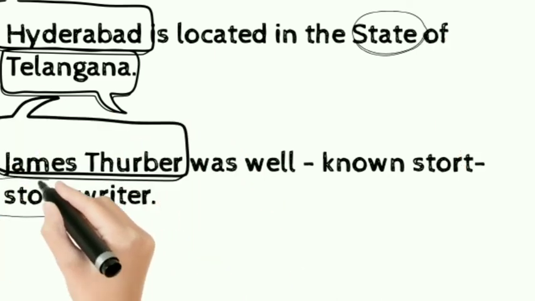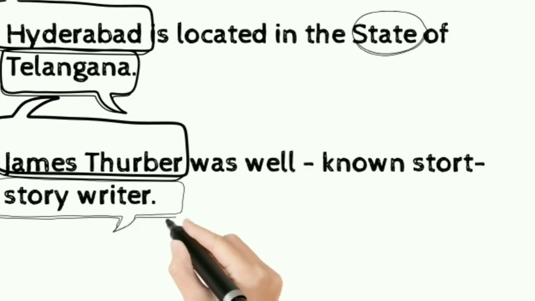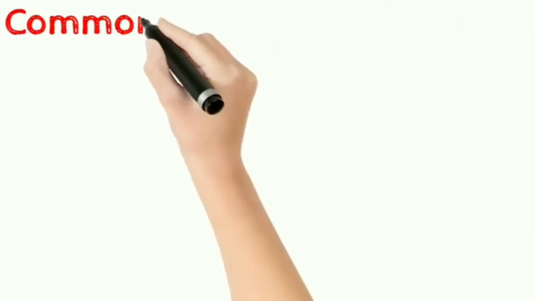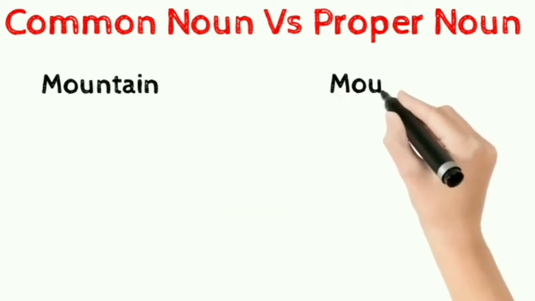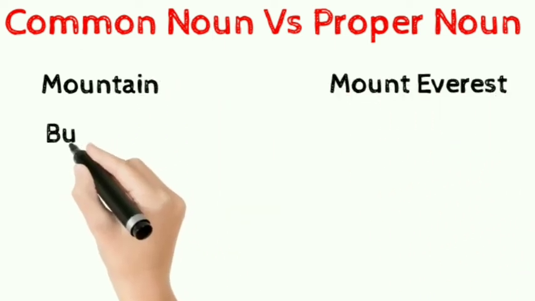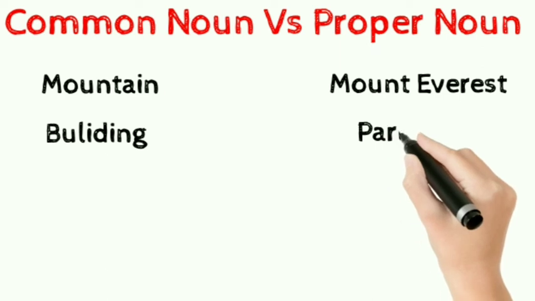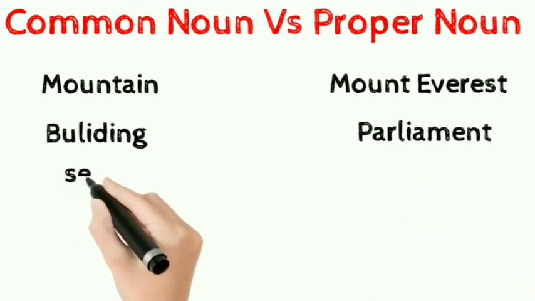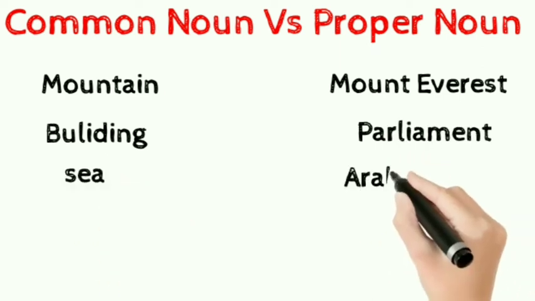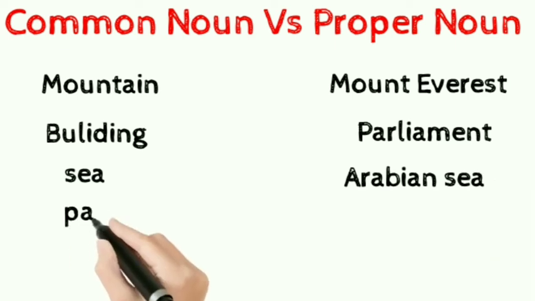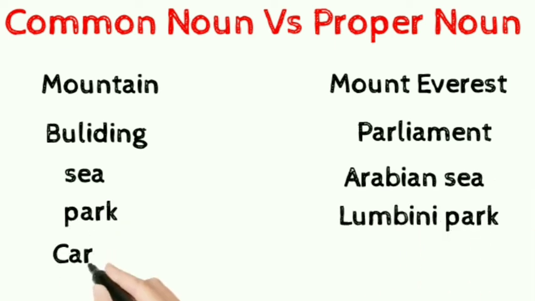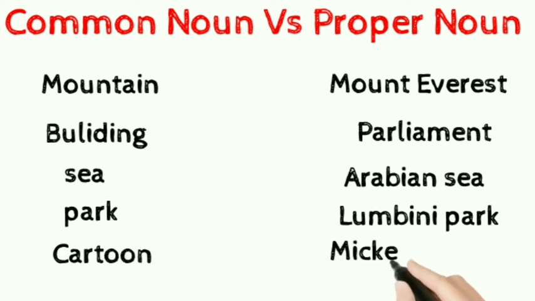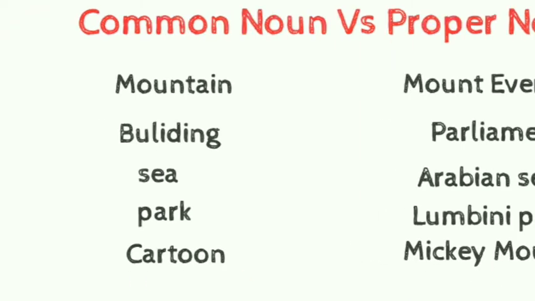James Thurber is a proper noun specifying a particular writer's name, and writer is a common noun. Common noun versus proper noun. For every common noun we have a proper noun. So we can see the relationship between the common noun and the proper noun. Mountain is a common noun because it could refer to any mountain. And what is the proper noun of mountain? Mount Everest. Building, Parliament. Sea, Arabian Sea. Park, Lumbini Park. Cartoon, Mickey Mouse.